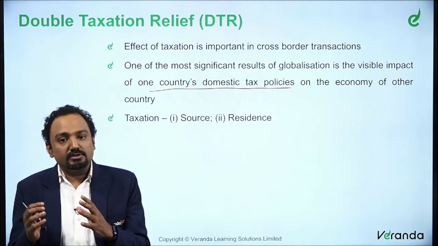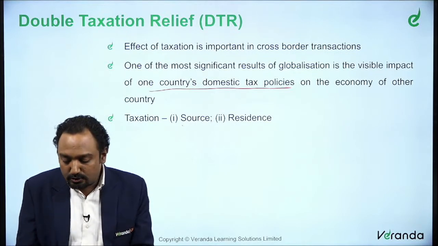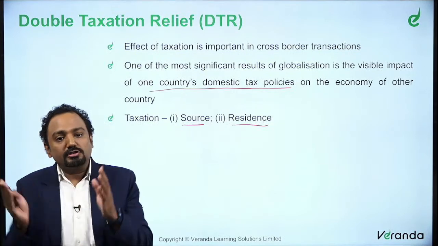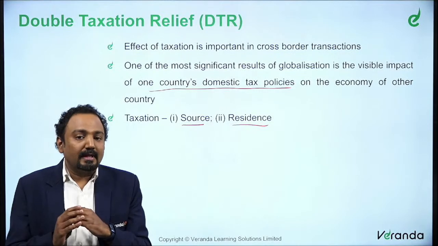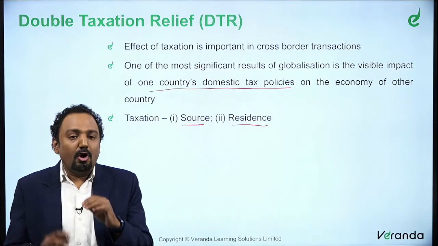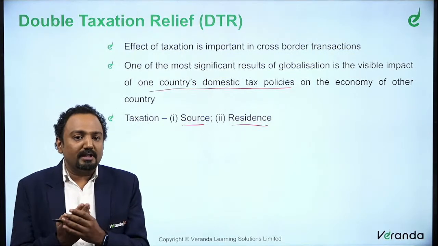When we talk about these concepts, two critical words that come to our mind are source-based taxation and residence-based taxation. So across the world, taxation is based on two concepts. Either a particular transaction could be based on source or on residence. When you say source, what do you mean by the word source?